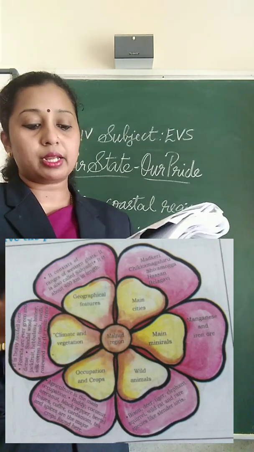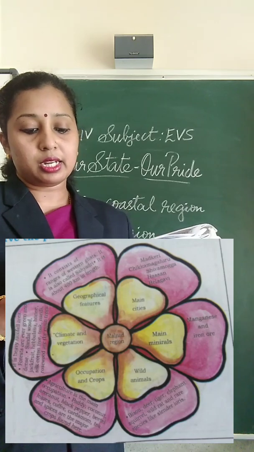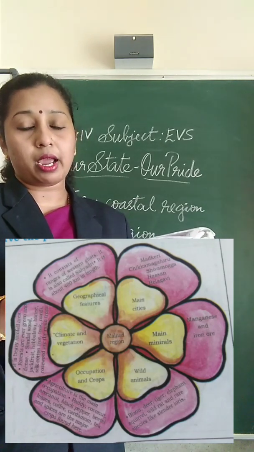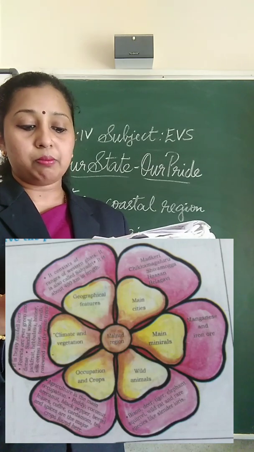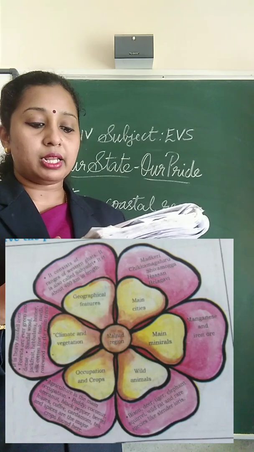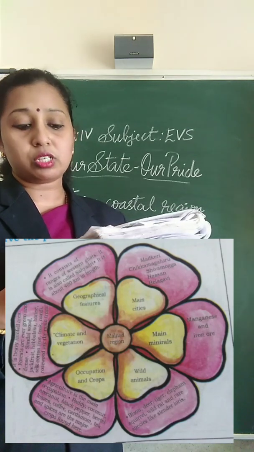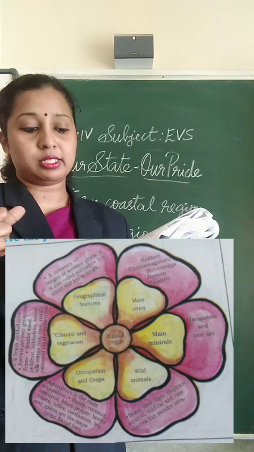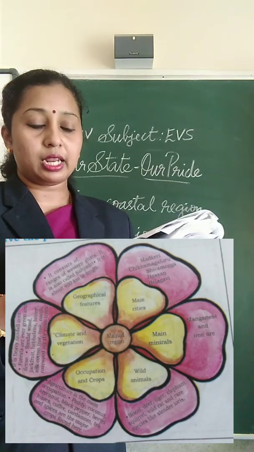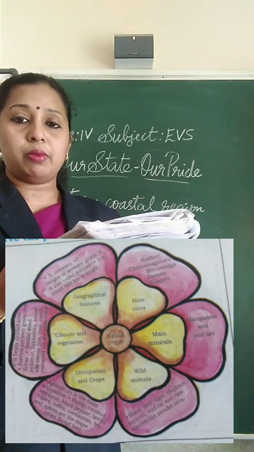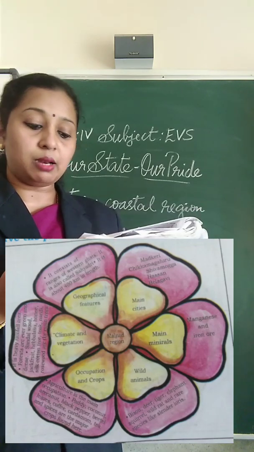And the main minerals in Malanad region are manganese and iron ore. And the main cities in Malanad are Madikeri, Chikmagaluru, Shivamogga, Hassan and Belagavi. So these are the main cities in Malanadu.